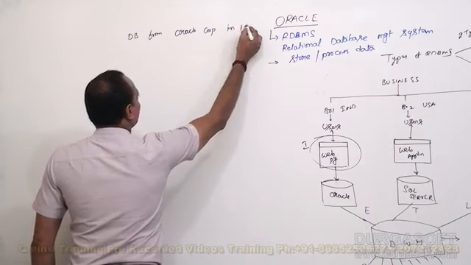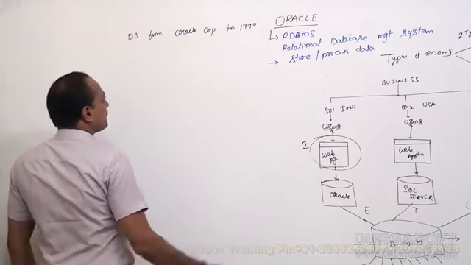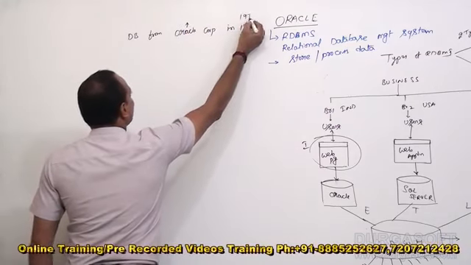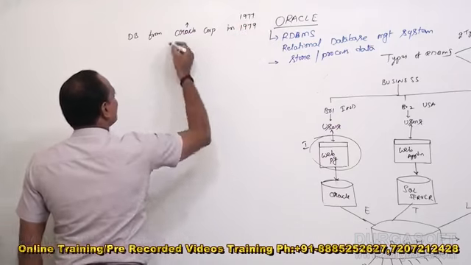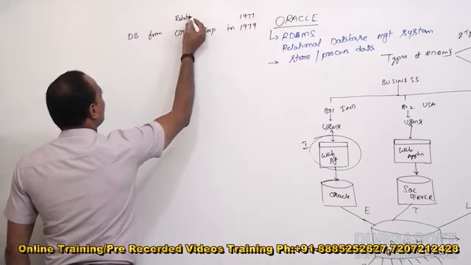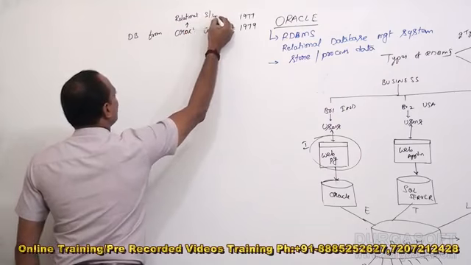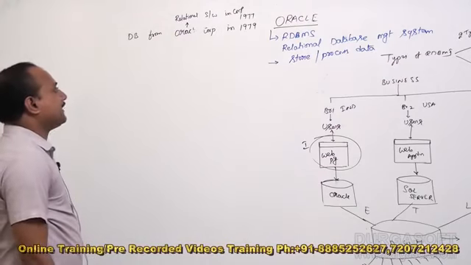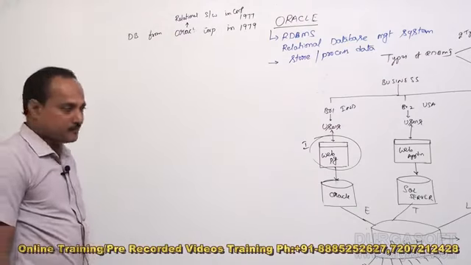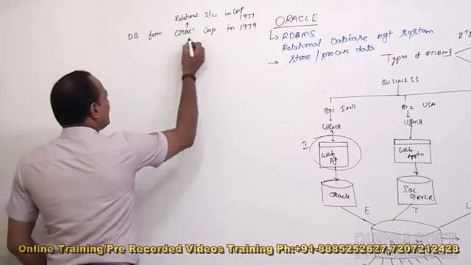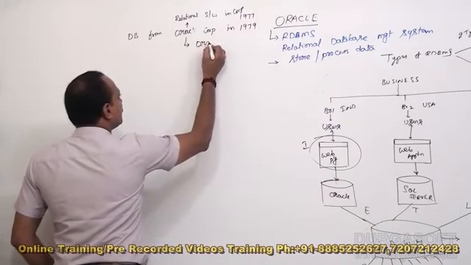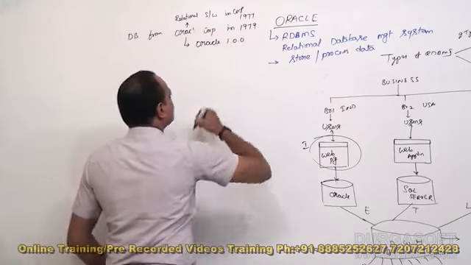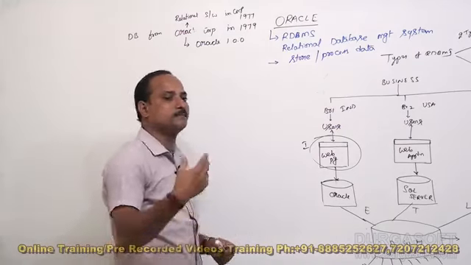It is named like this in 1979. Before 1979, in 1977 the company was actually started. At that time the name of the company was Relational Software Incorporation. Later it was named Oracle Corporation in 1979. In the same year they released Oracle 1.0, the first version of Oracle database, into the market, to the public.